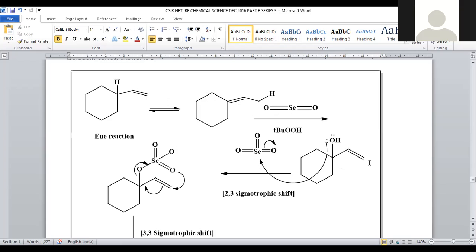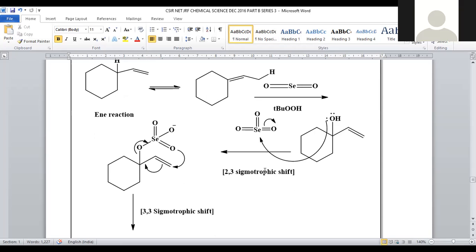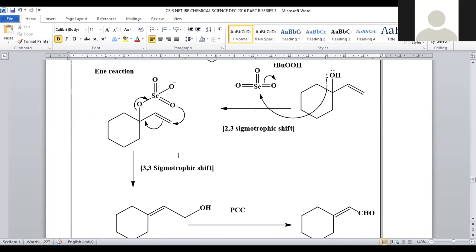Hydroxide will be generated and that is further treated with selenium dioxide. So this is a kind of 2,3 sigmatropic rearrangement and this selenium will be attached to the hydroxy functional group in such a way that all the groups are inclined at this oxygen atom. Selenium double bond O minus double bond O will be generated.